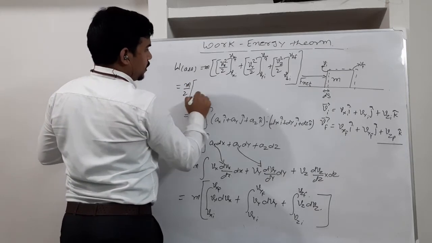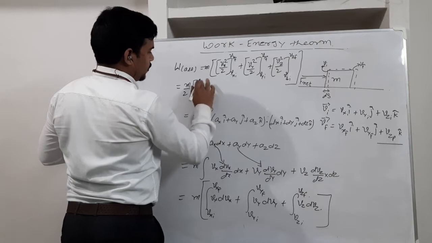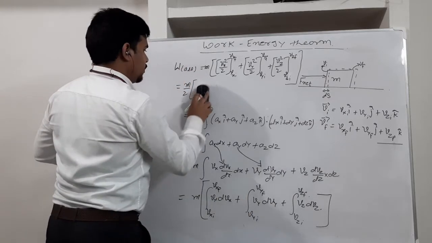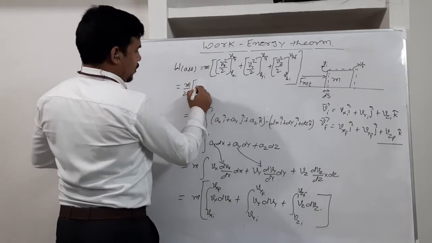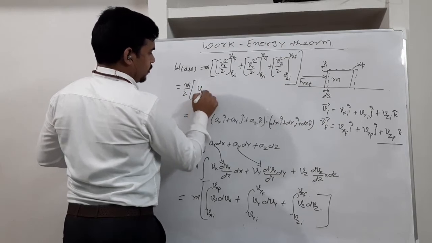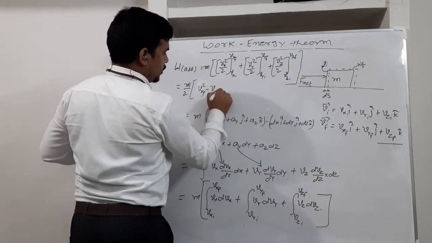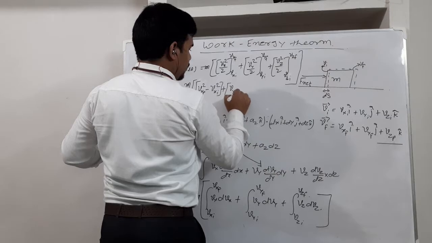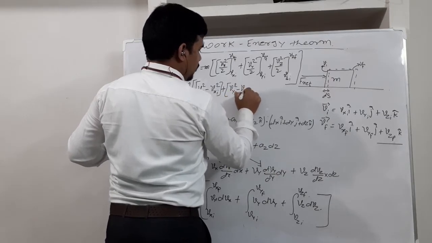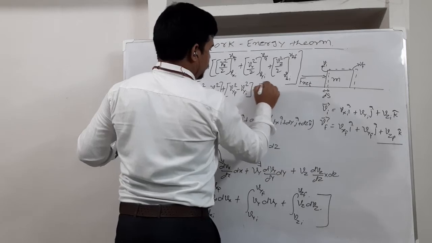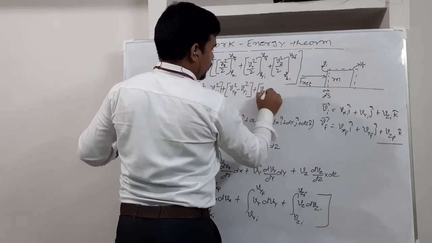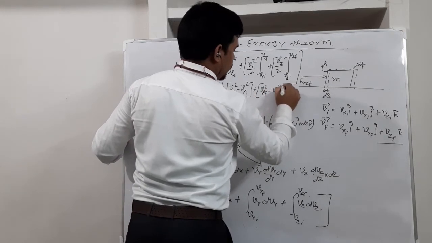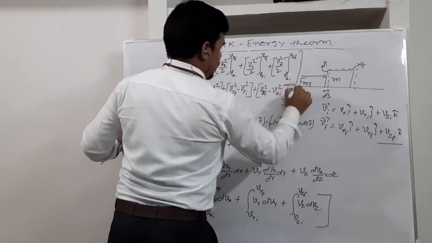So after substituting, 2 is common, so I am taking 2 outside, so m by 2 outside. It will come vx final square minus vx initial square, and similarly vy final square minus vy initial square, and similarly the last one, the upper limit vz final square minus the z component vz initial square. So we have substituted the limits.